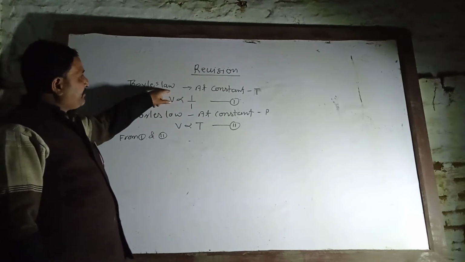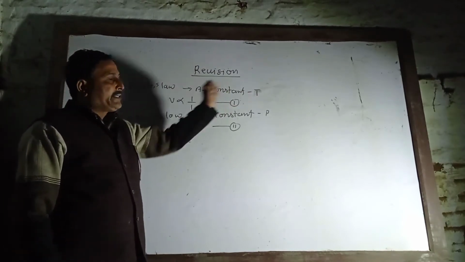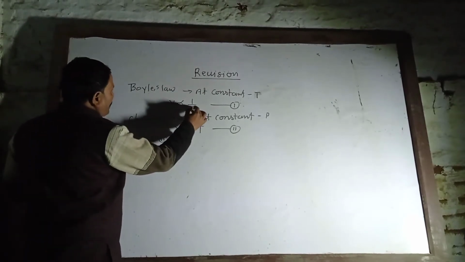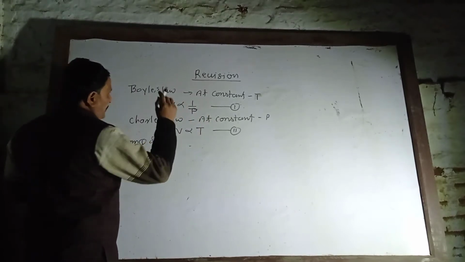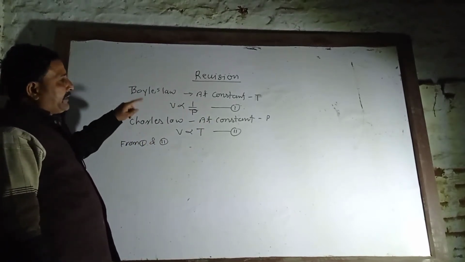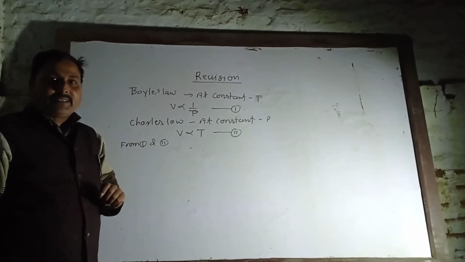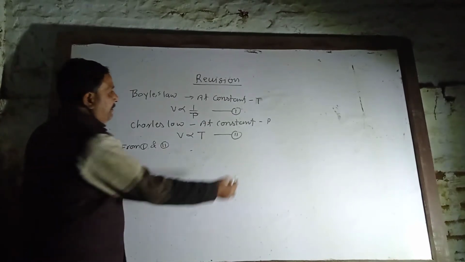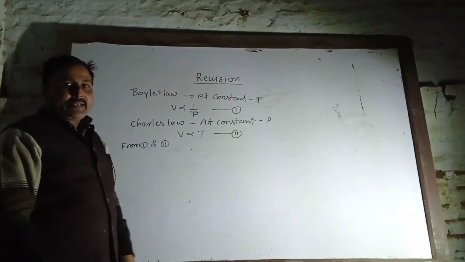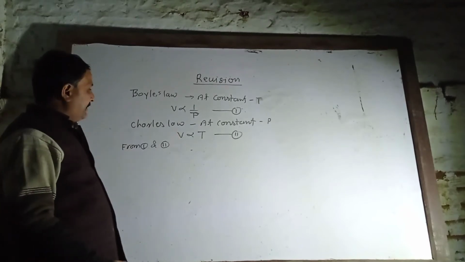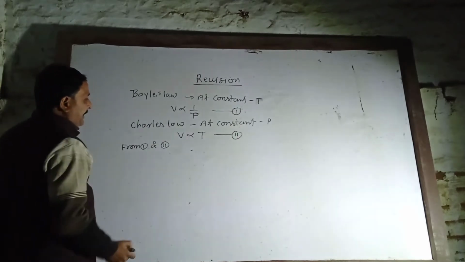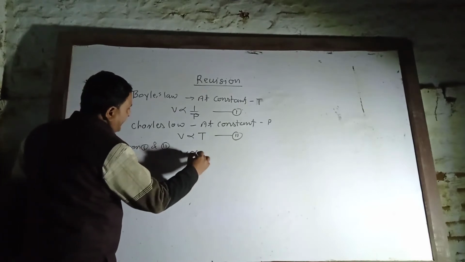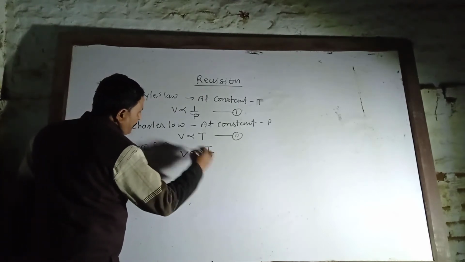According to Boyle's law, at constant temperature, the volume of a fixed mass of dry gas is inversely proportional to pressure. You know this. Charles' law: at constant pressure, the volume of a fixed mass of dry gas is directly proportional to temperature. Combine the first and second equations, and we get another law, meaning V is directly proportional to T and inversely proportional to P.